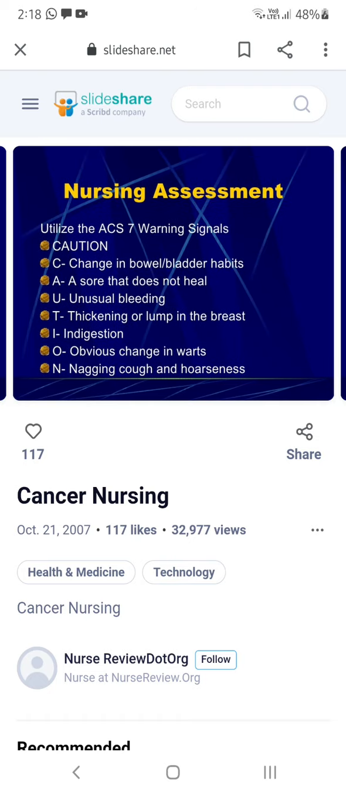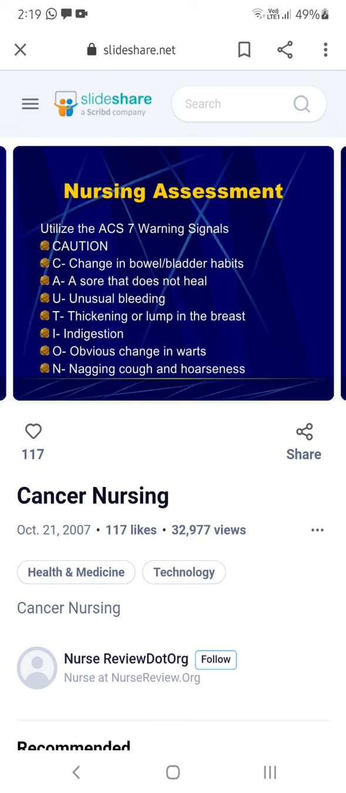Coming to the warning symptoms, these are the signals or the signs and symptoms for the cancer patient, that is CAUTION. This is a very important question for you, a 5 marks question: what are the warning signs of cancer? C, change in the bowel and bladder, that means your toileting will change. A, a sore that doesn't heal. Sore means wound, it never heals.